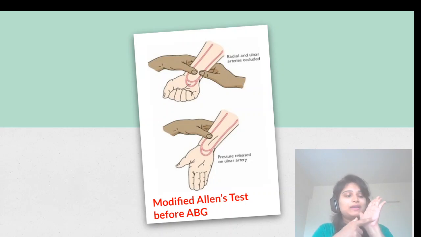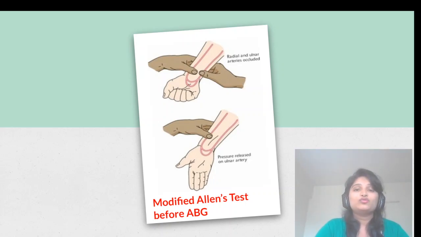You can see the pinkish discoloration in the palm. So it should return within 2 to 3 seconds. If it takes more than 3 seconds, and more than 8 seconds is never normal, you cannot use that extremity for withdrawing the blood. In that case, you have to use the other extremity.